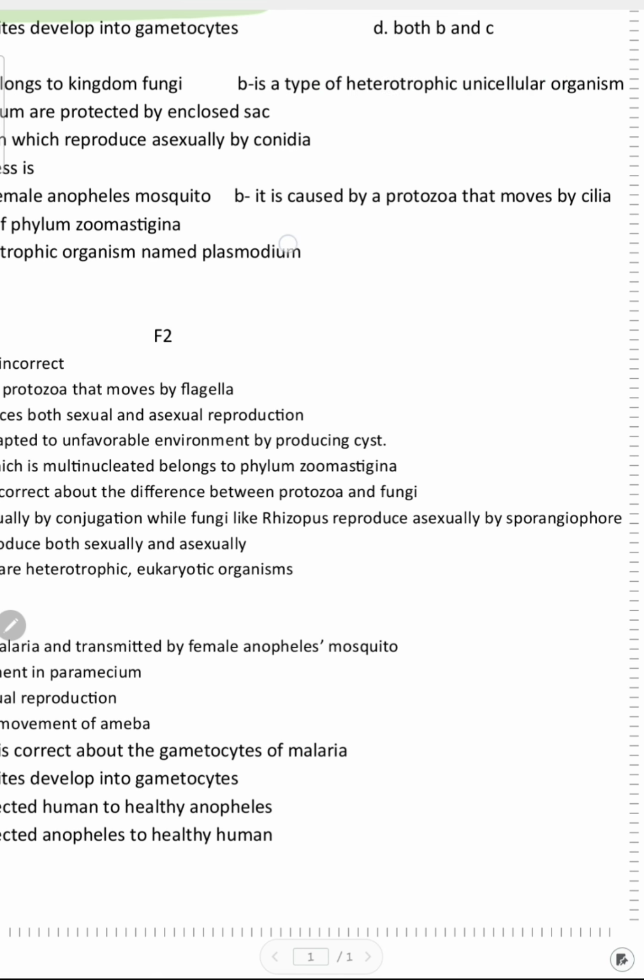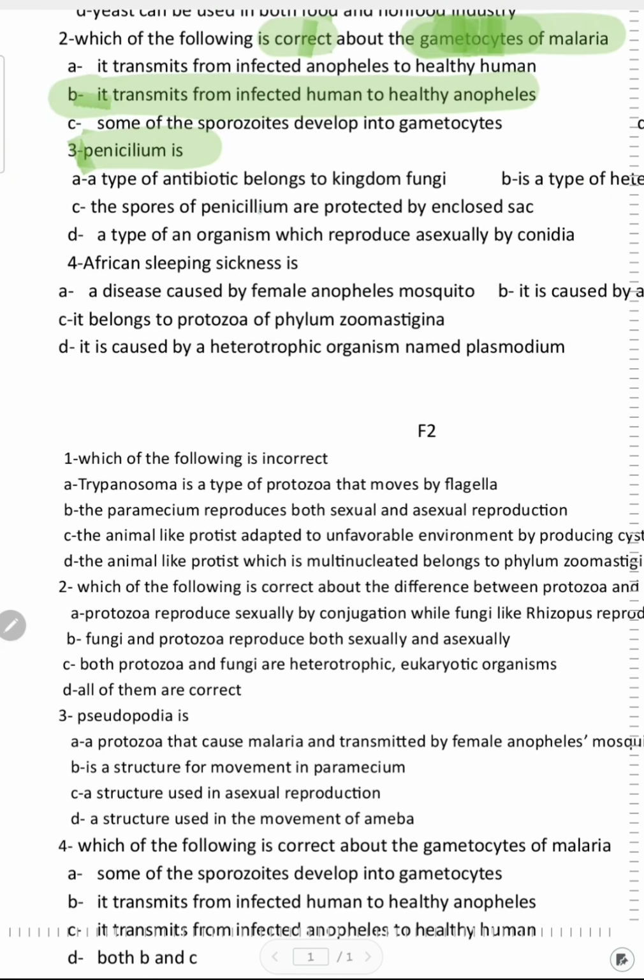Okay, what about answer C? The spores of Penicillium are protected by an enclosed sac. This is also wrong because Penicillium is not protected by an enclosed sac. D. It's a type of organism which reproduces asexually by conidia. This is true because Penicillium reproduces asexually and sexually. The asexual one is by forming conidia. So the answer for this question will be B. Sorry, it will be D.